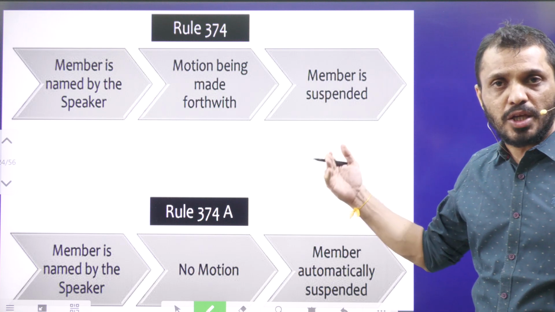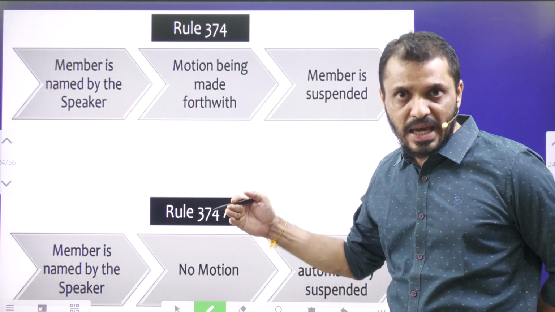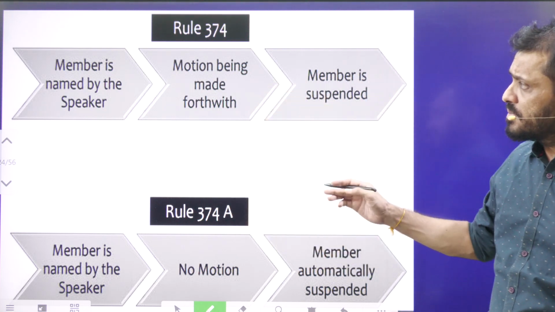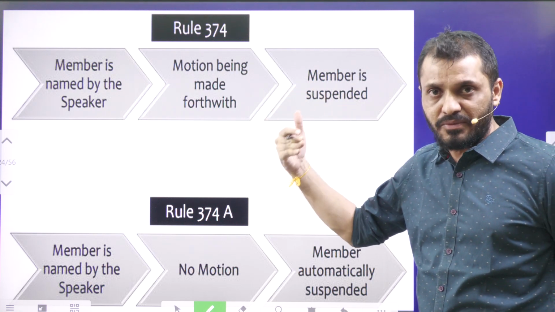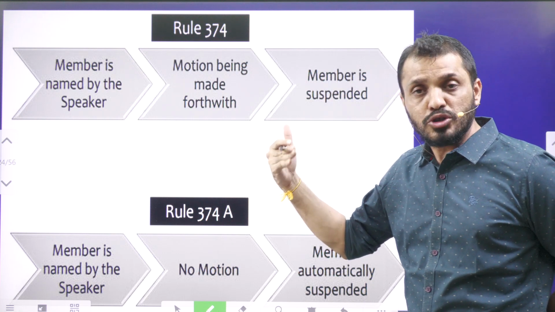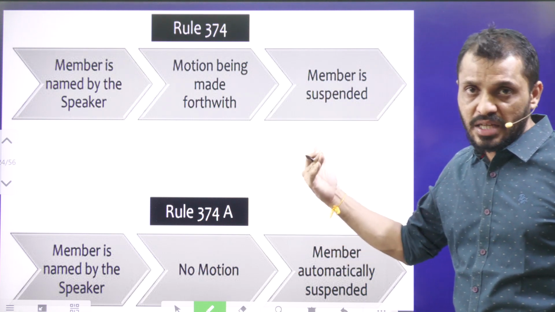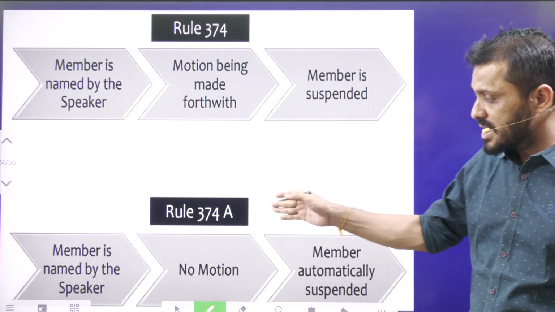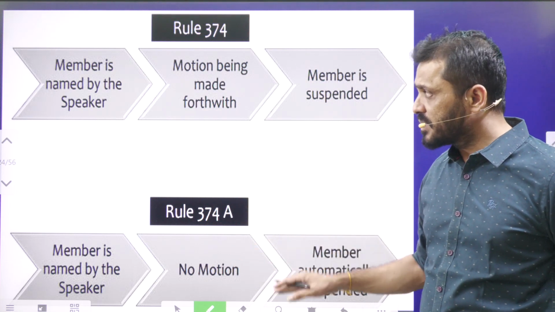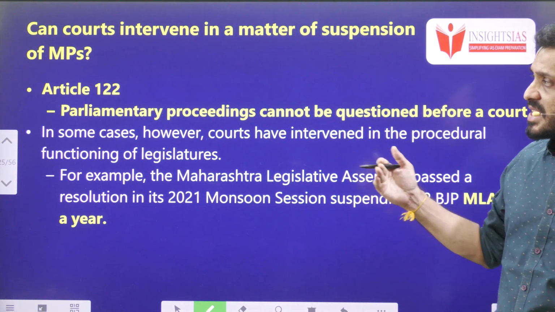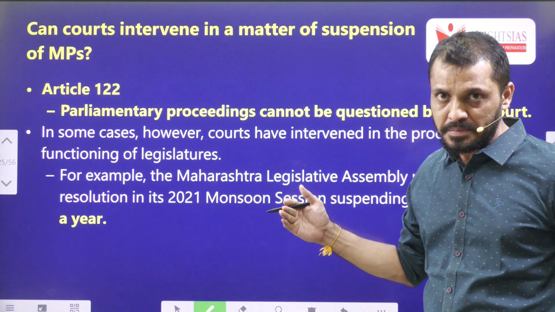The main difference between Rule 374 and 374A is that under 374, the motion, I mean the member suspension motion, will be introduced before the House and the House has to adopt the motion. Whereas under 374A, the member will be suspended without introducing any motion. So that is the main difference between 374 and 374A.